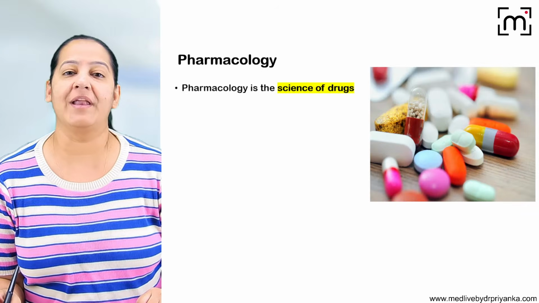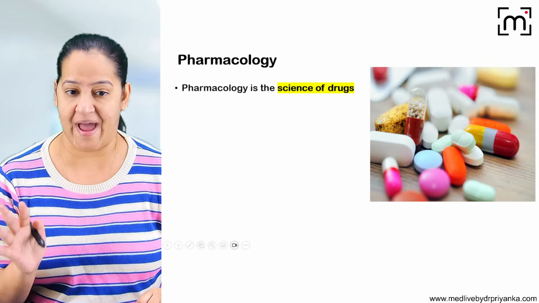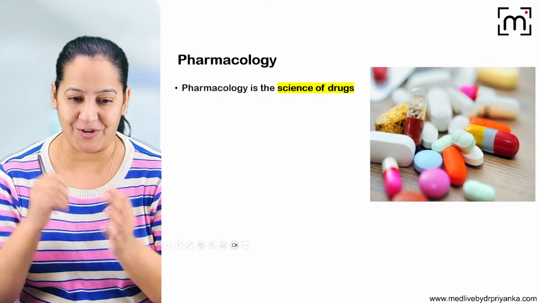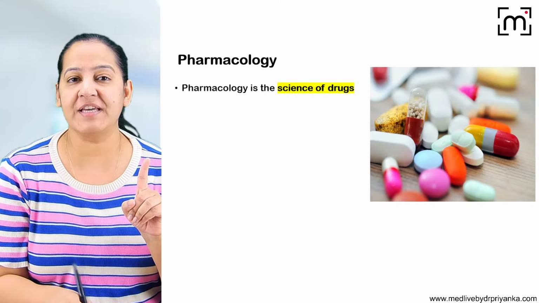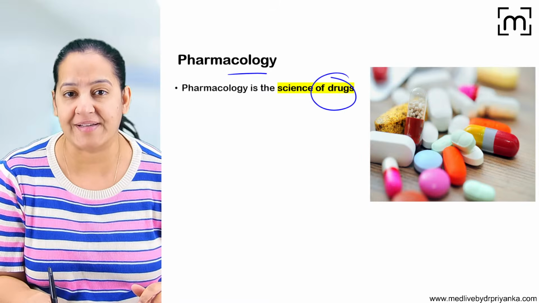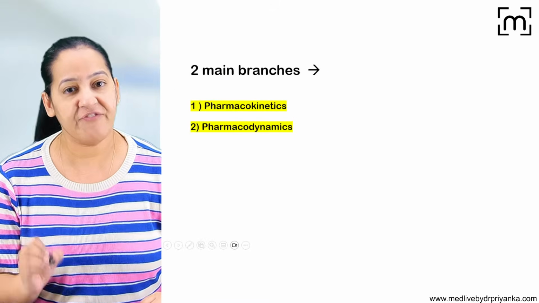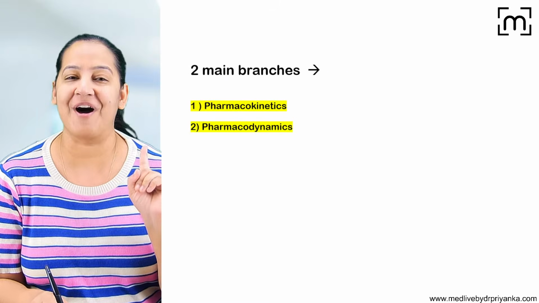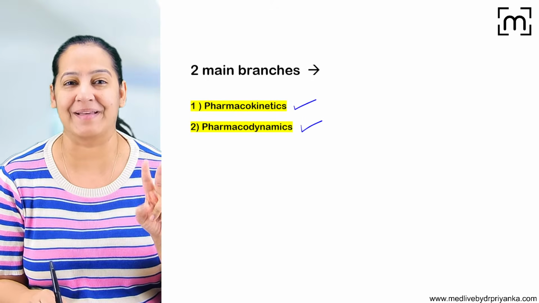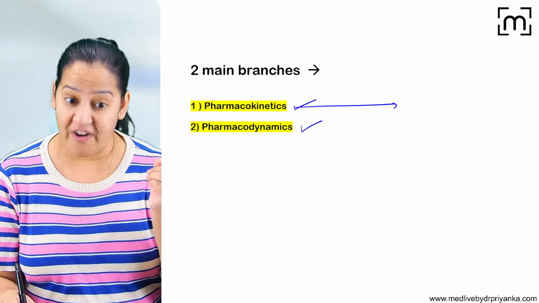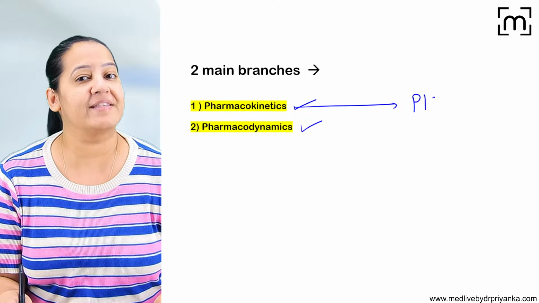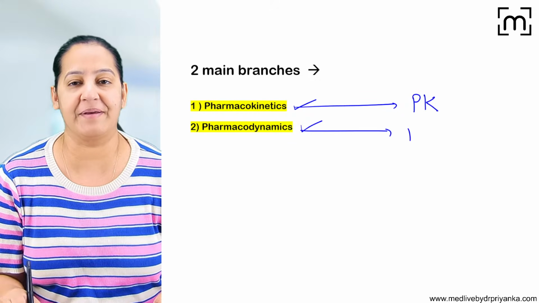Let me explain. Let me start from the beginning, from scratch. What is pharmacology? Pharmacology is the science, the study of the drugs. In pharmacology, we have two branches, pharmacokinetics and pharmacodynamics. Today we are going to discuss pharmacokinetics. I will call pharmacokinetics PK and pharmacodynamics PD.